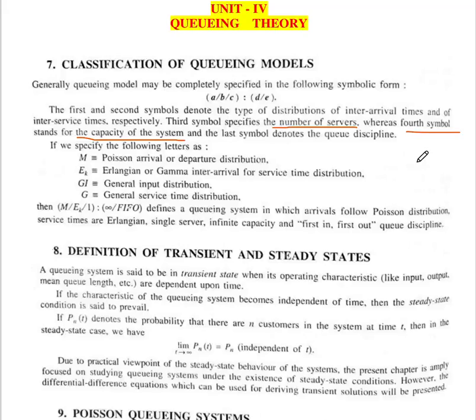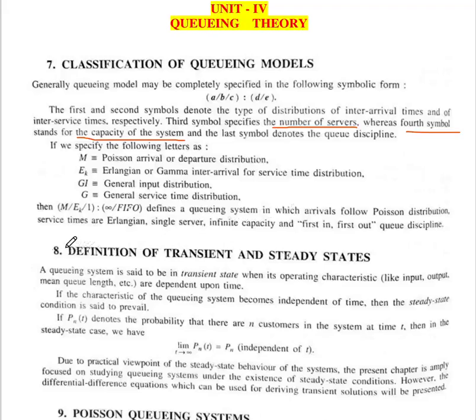Generally the models are denoted by the following letters, which can be used in the queuing models. Capital M means Poisson arrival or departure distribution. E_k means Erlangian or gamma inter-arrival or service time distribution. So these are some letters related to the queuing models. GI means general input distribution, and G means general service time distribution.